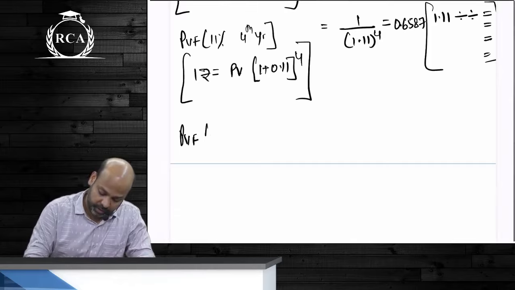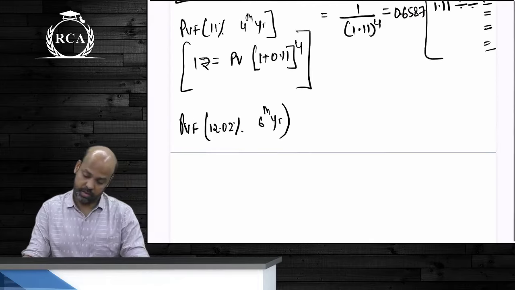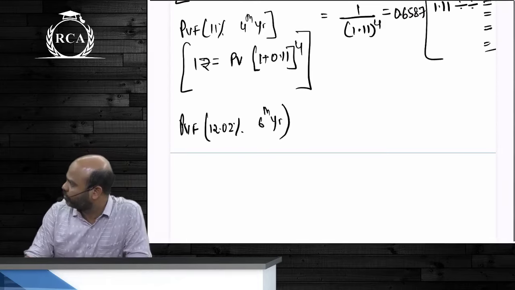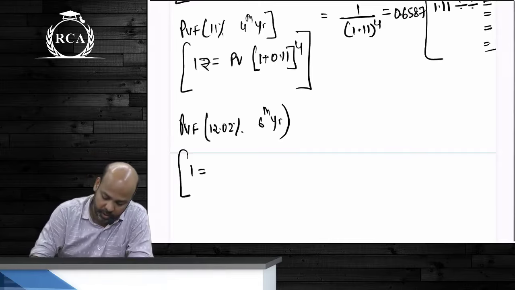प्रेजेंट वैल्यू फैक्टर के 12.02% अगर है एंड फॉर द सिक्स्थ ईयर, present value factor at 12.02% for the sixth year, you will write 1 rupee is equal to present value into 1 plus 0.1202 whole power 6.